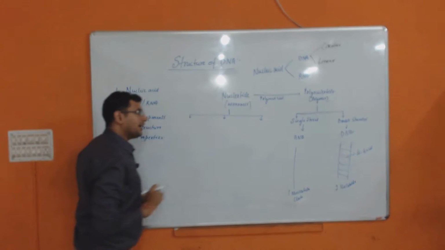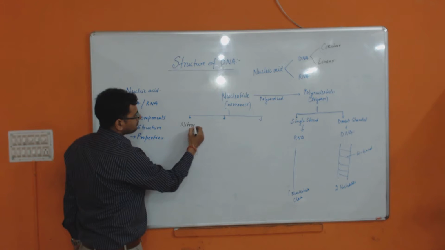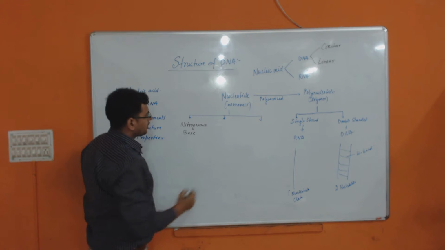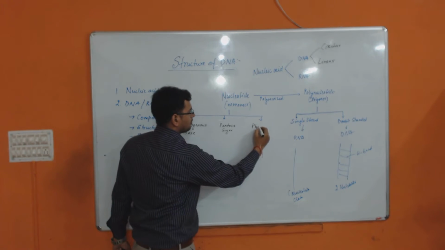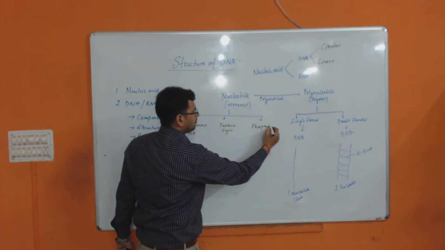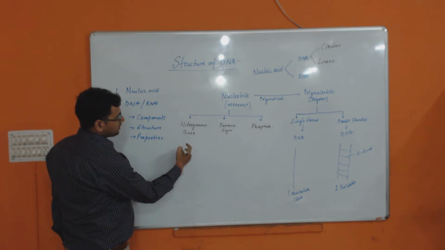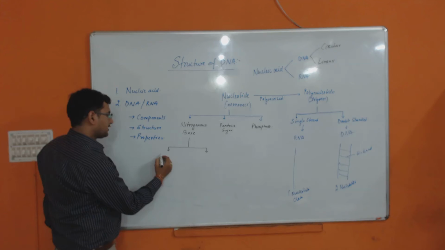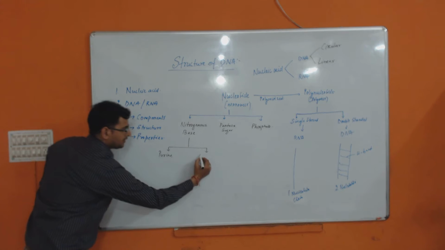But again, this nucleotide is made up of three subunits: nitrogenous base, pentose sugar and phosphorus. Now, nitrogenous base is of two types, that is purine and pyrimidine.